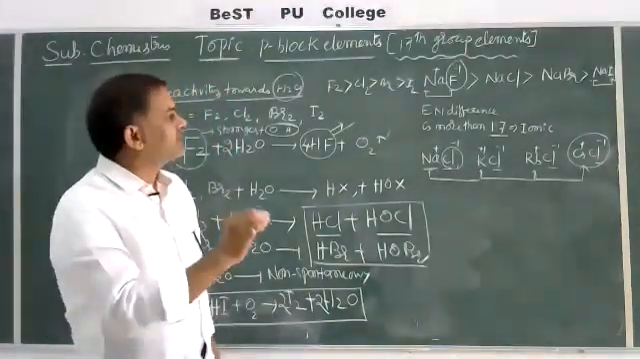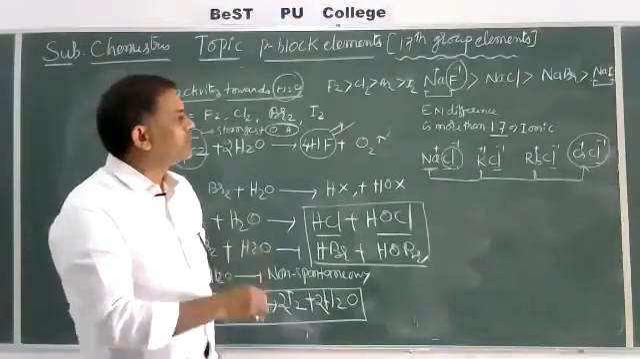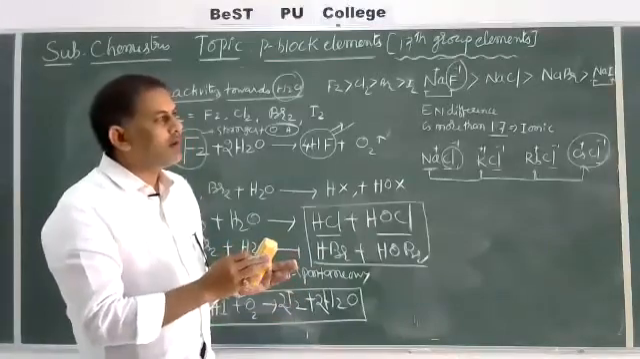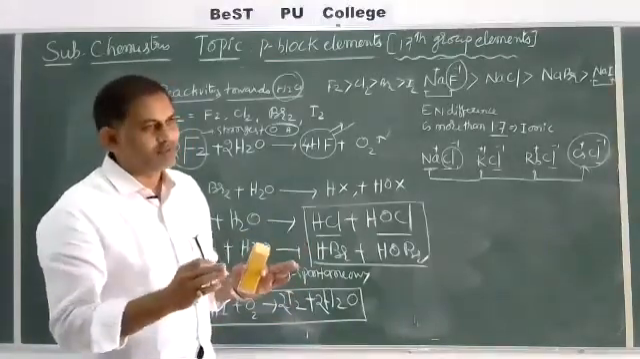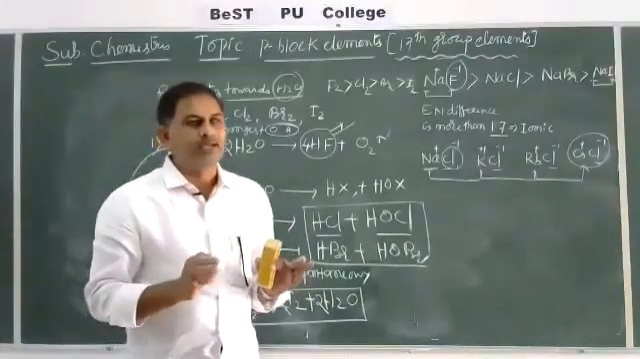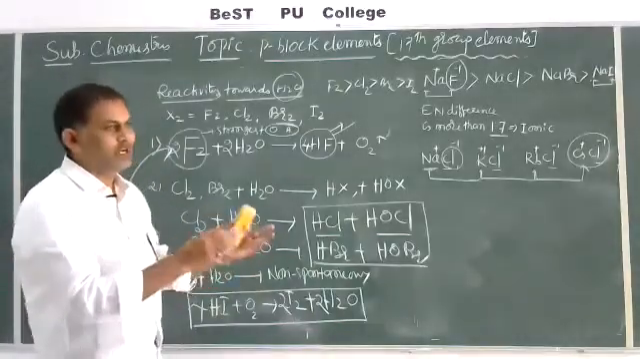Then we'll start some important compounds of halogens. On the basis of compounds, some other important reactions and uses are there. Chlorine and chlorine related compounds are there. Then interhalogen compounds are there: what are interhalogen compounds, and their structures and uses.